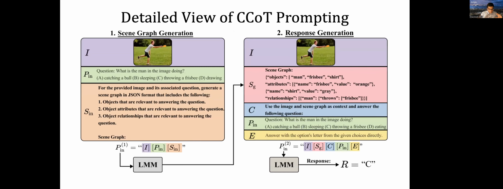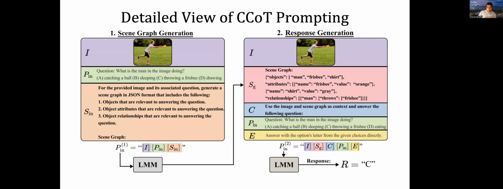Okay, let's provide a detailed view of our method. So our method consists of two LMM calls made during inference time. So no fine-tuning is required. So during the first LMM call, we provide an image as well as the input task, followed by a scene graph generation prompt, which includes requirements for what the scene graph should include, such as the objects, attributes, and the relationships that are specifically relevant to answering the question.